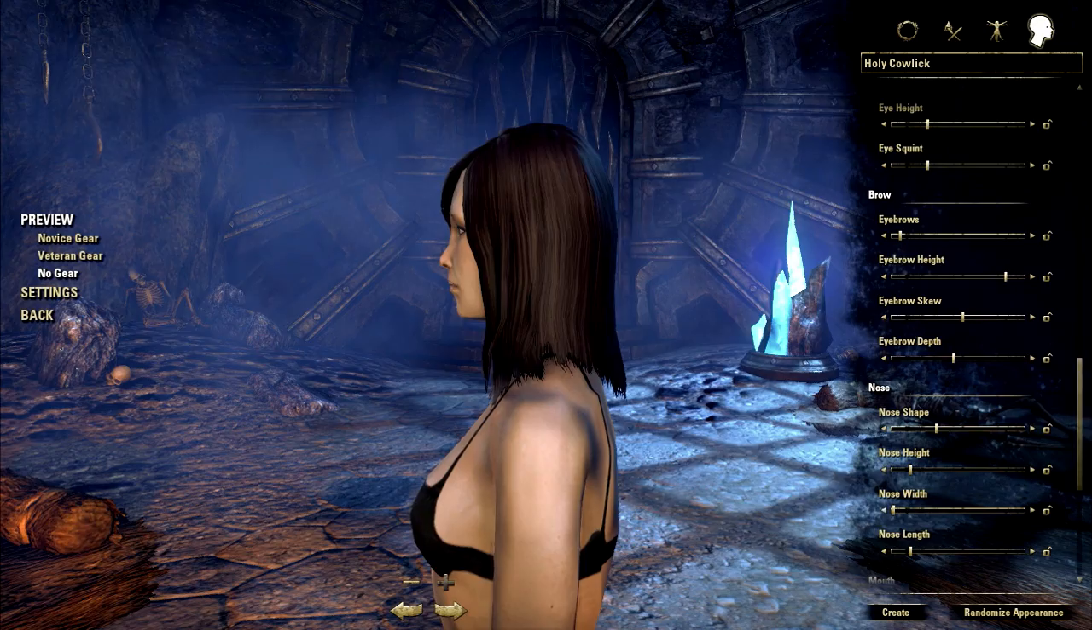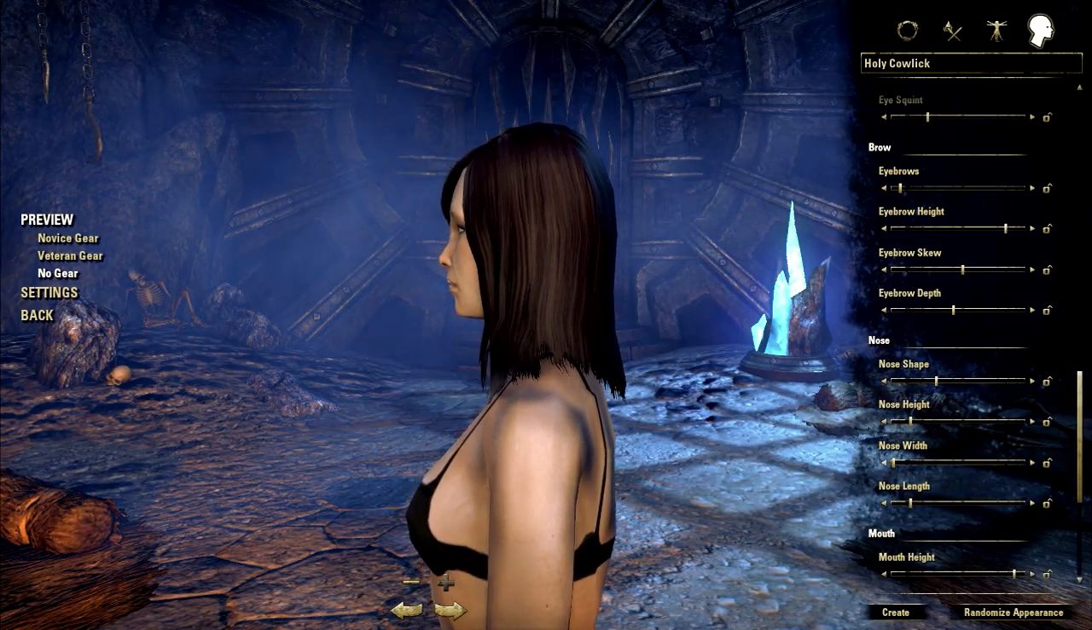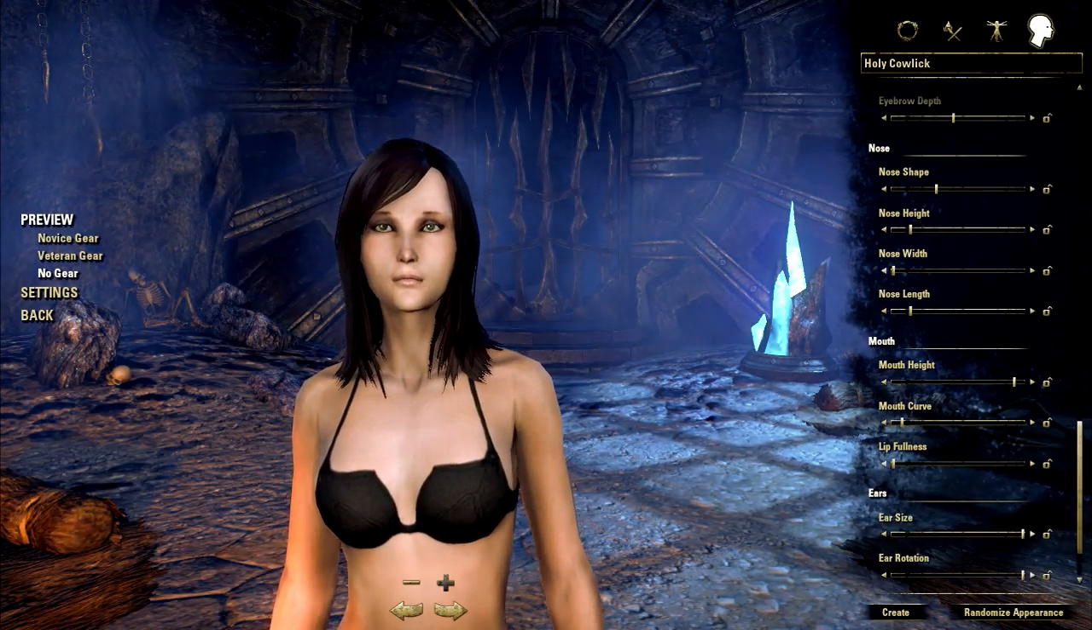In my opinion, the character creation of ESO has definitely improved over Skyrim for those of you who did not play with mods or are on consoles.